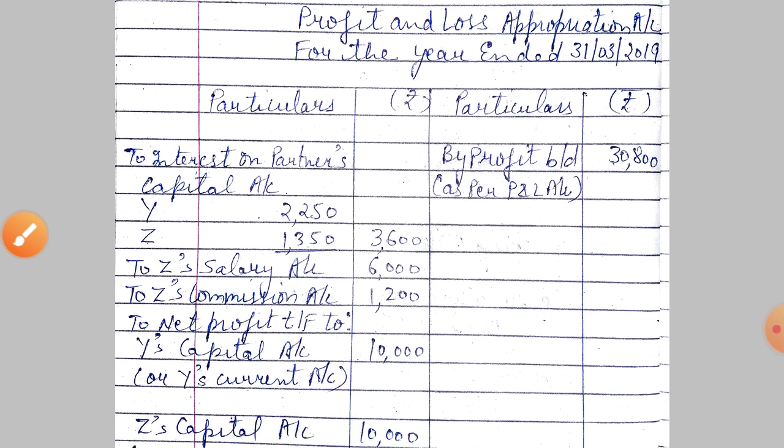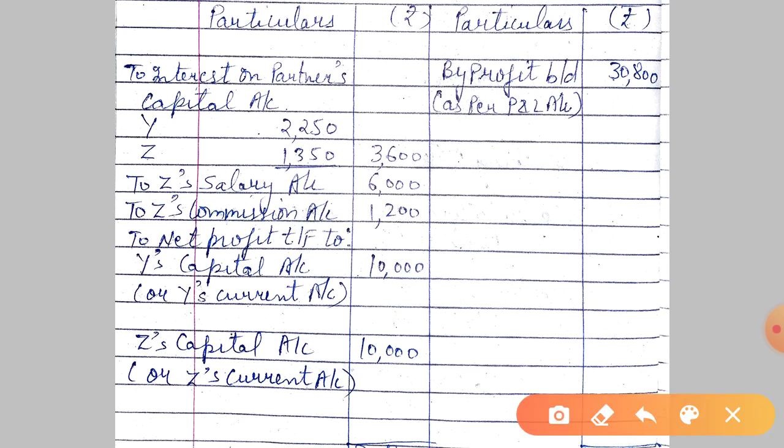That is divided among the partners Y and Z.